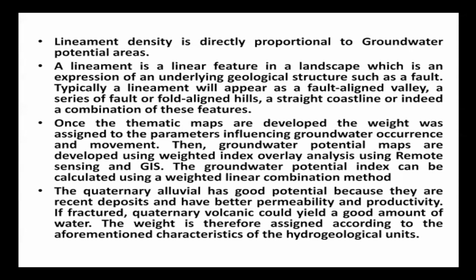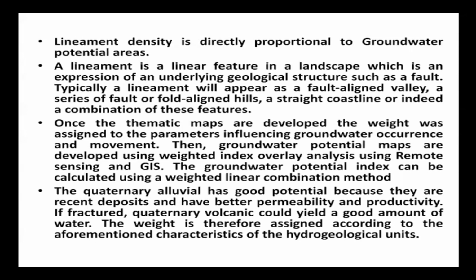The quaternary alluvial has good potential. That means alluvial soil has good potential because they are recent deposits and have better permeability and productivity. If fractured, quaternary volcanic could yield a good amount of water.